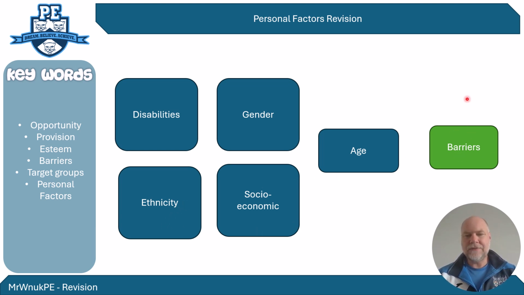And again, like I say, we have to cover the barriers to these people, as well as maybe some of how their groups might affect their ability to take part in sport. Now, when we look at the exam papers and the likelihood of questions, we're really going to be focusing on age, socioeconomic background, and disabilities.